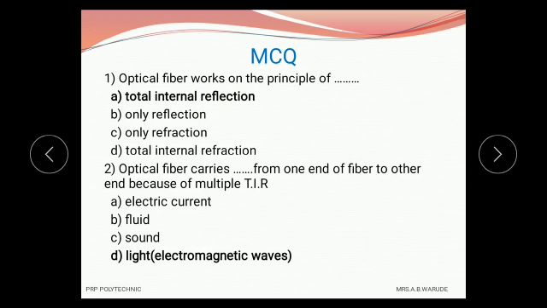Then second question is, optical fiber carries dash dash from one end of fiber to the other end because of multiple TIR, that is total internal reflection. Option A is electric current, option B is fluid, option C is sound, option D is light, that is electromagnetic waves. And as we know, optical fiber is based on the principle of total internal reflection, and it carries light from one end of the fiber to the other end, and therefore the correct option is D, light.